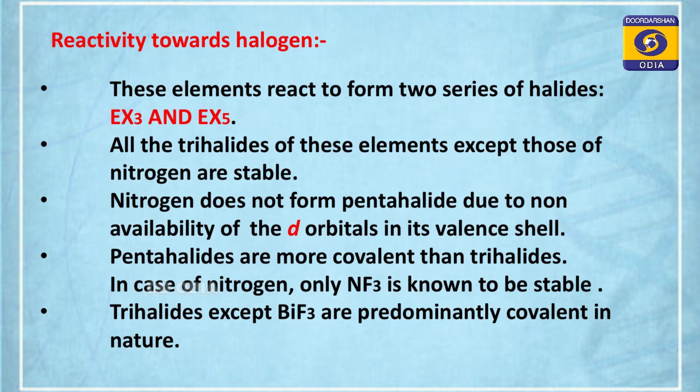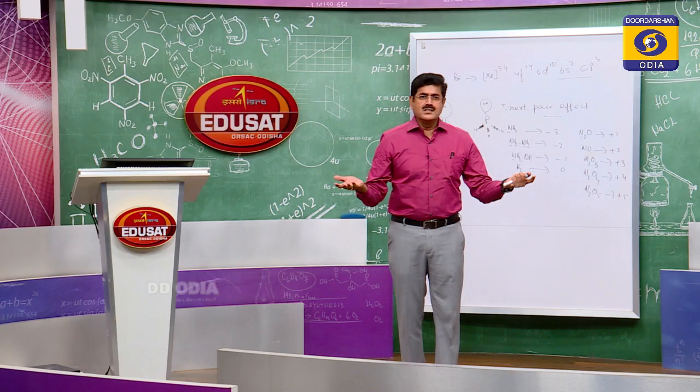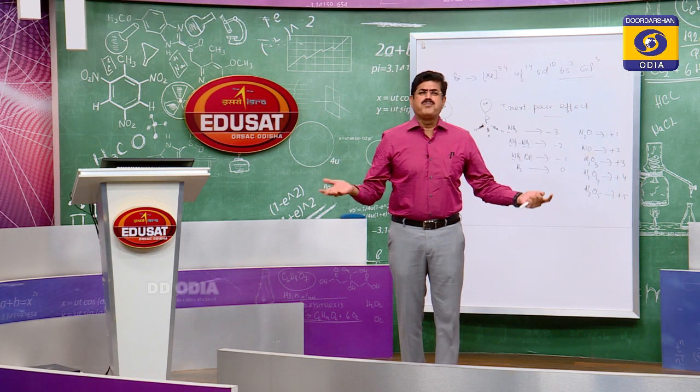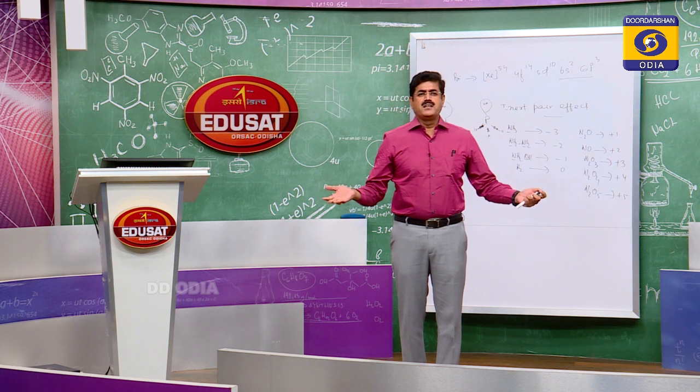The cause of the inert pair effect is that in bismuth the 6s electron pair, 6s2 6p3, is the outer electronic configuration of bismuth. That 6s electron pair is reluctant to take part in bonding. So the tendency to show the pentahalides decreases down the group. Bismuth does not want to form pentahalide. And what about nitrogen then? Nitrogen too does not have the tendency to form pentahalide. No chance of pentahalide of nitrogen.